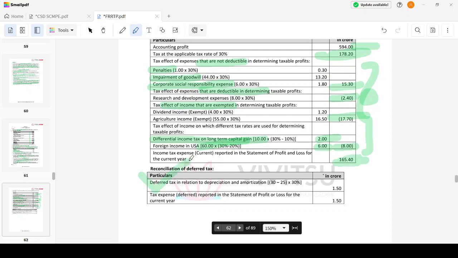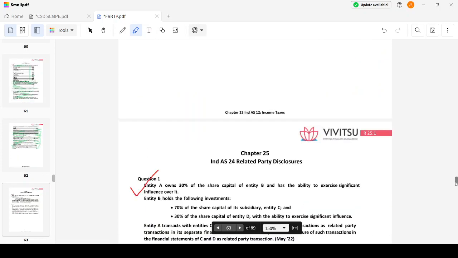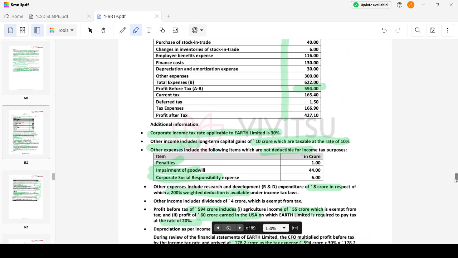Then reconciliation so far is only for current tax, right? Then I'm going to do it for deferred tax. Deferred tax in relation to depreciation and amortization: 30 and 25, it is 1.5 crore. There's only 1.5 crore given in the question itself. So with this, we have also reconciled this one.